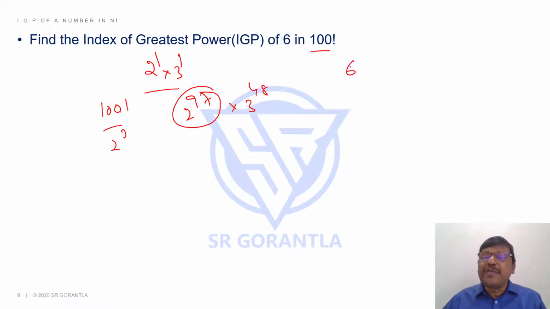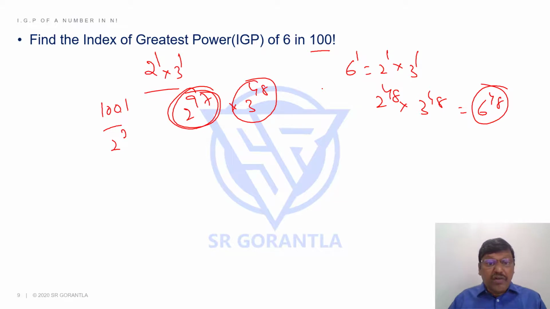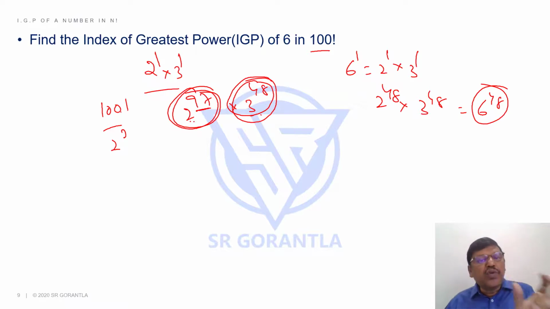Students, to get a 6 power 1 is 2 power 1 into 3 power 1. I have 3 power 48 here. Out of this 2 power 97, if I take 2 power 48, can I get 6 power 48 or not? You have more 2's, I understand, but I don't have matching 3's. So 6 can be obtained only when you have 2 and 3. I have 97 2's. If I had 97 3's, I could get 6 power 97. But 3 comes only 48 times. Take 2 48 times. A 2 and a 3 can give you a 6. So 48 3's and 48 2's can give you 6 power 48. Is that fine? So like that you can solve the problem.